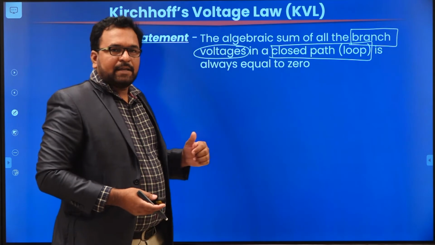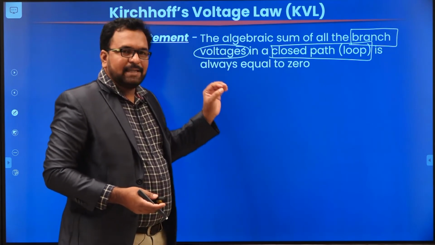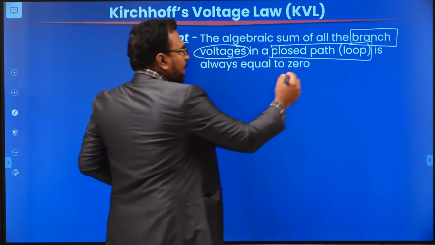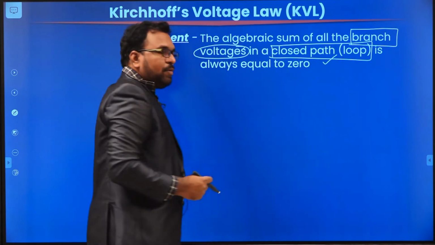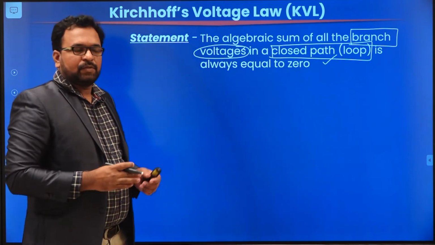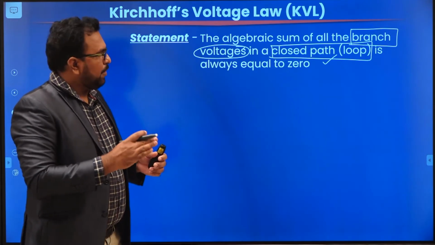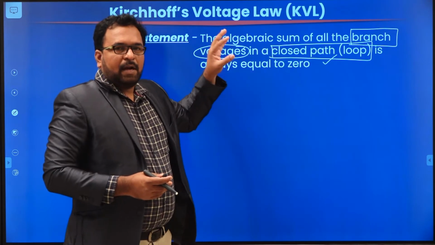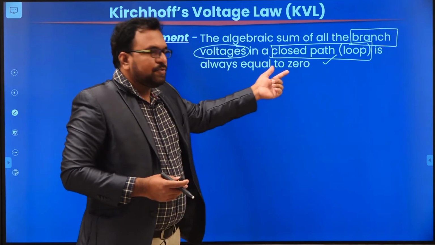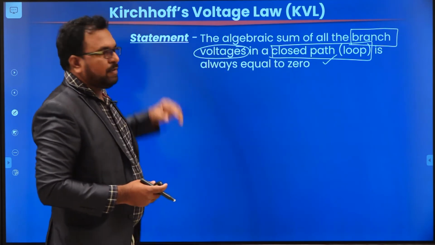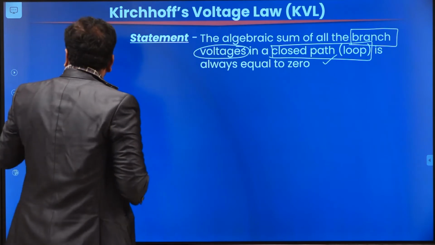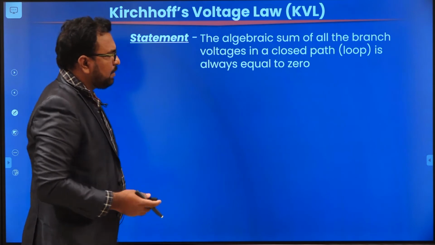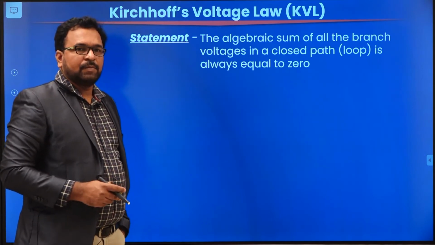There we added the currents at a node. That means KCL is applied at a node or junction. But here KVL is going to be applied around a closed path. So all the voltages present in a closed path we are going to add, and that addition must always be equal to 0. That is the statement of KVL: the algebraic sum of all the branch voltages in a closed path is always equal to 0.